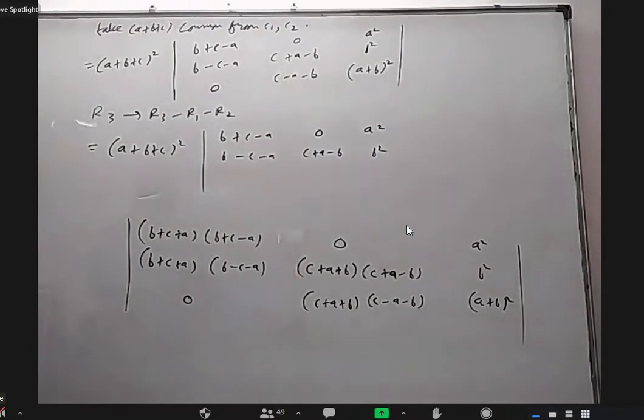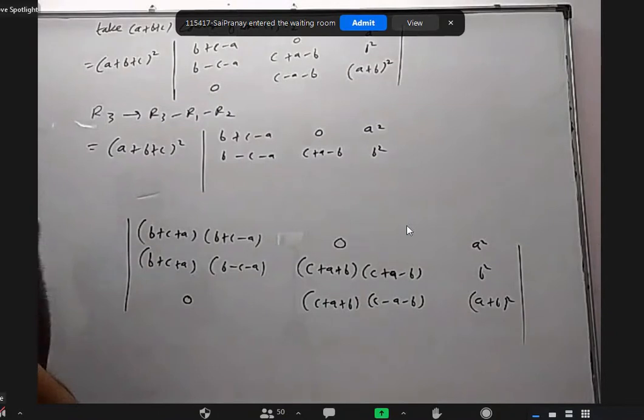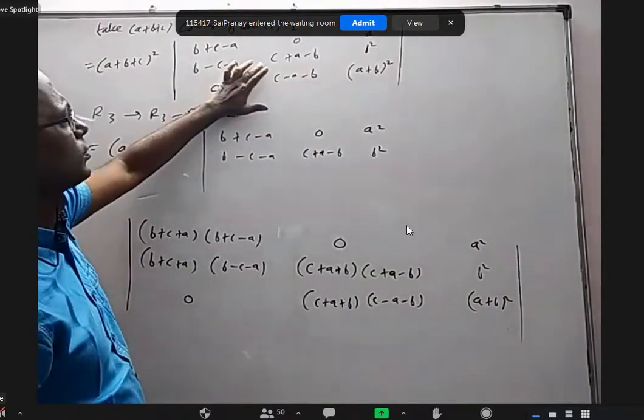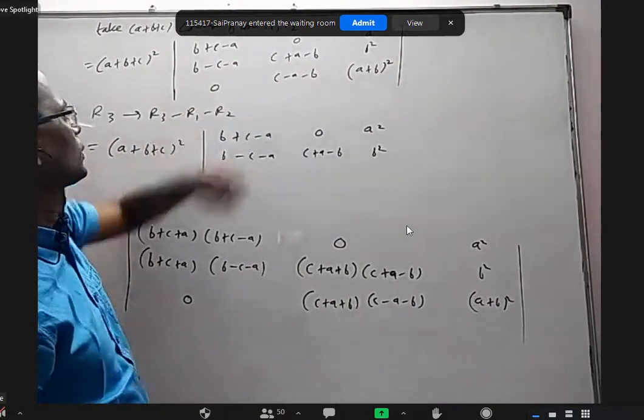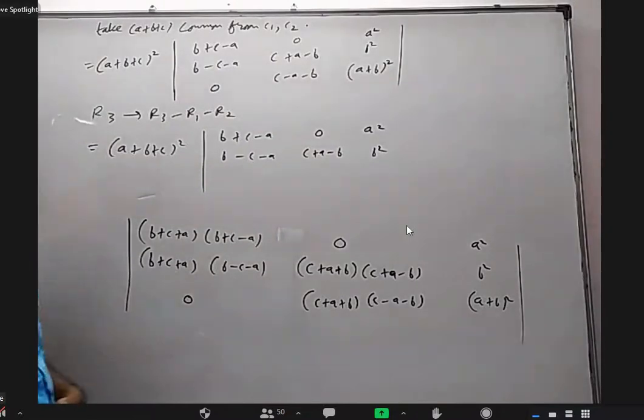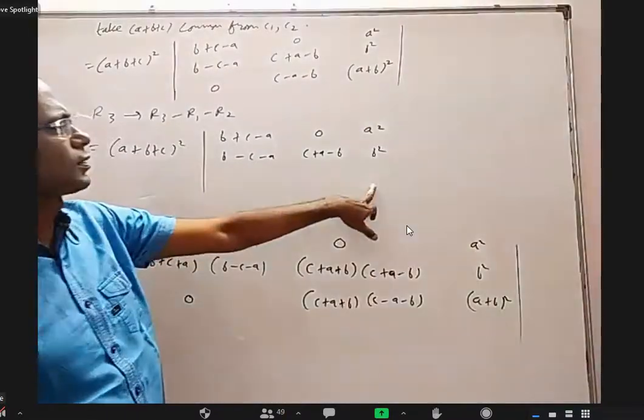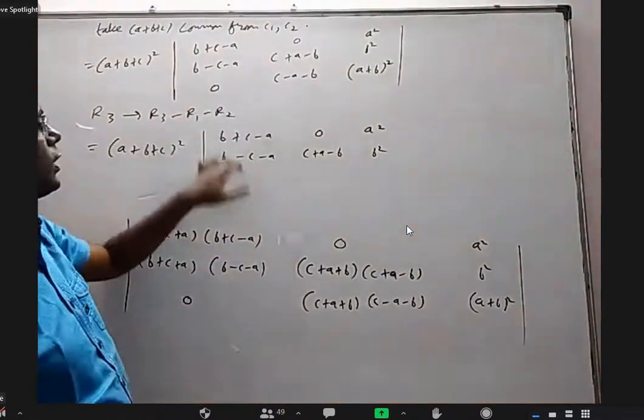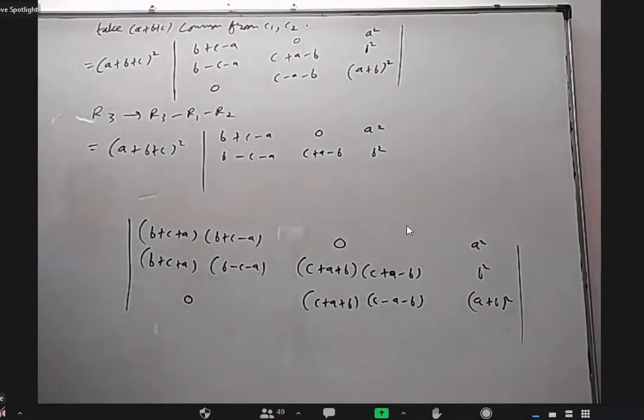Sir, we should add. I think we should add. Subtraction is getting tougher. At least this will become simple. At least it will become 2ab. What is happening to the other one? Okay.